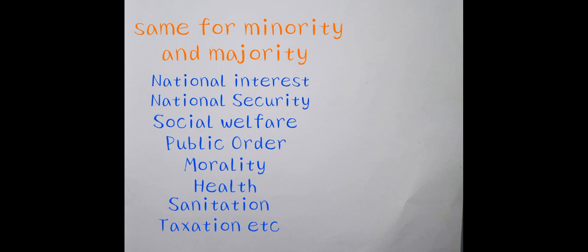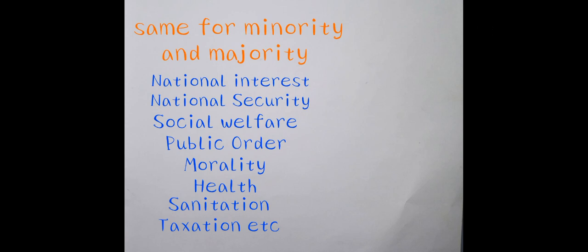So these principles relating to educational institutions are the same for minority educational institutions and in the same way majority educational institutions, so they are applicable to all, minority and majority also.